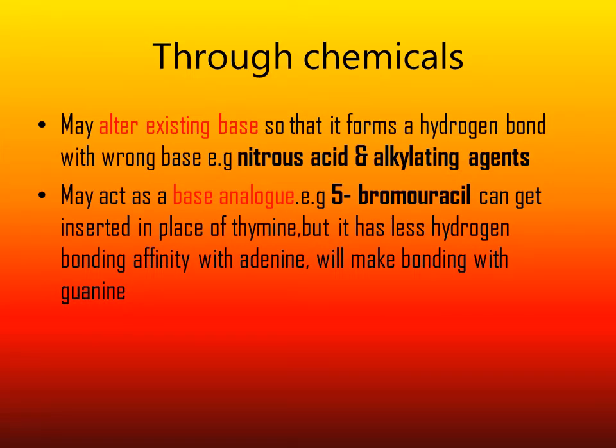The mutation can be through chemicals. How can it happen? It may alter an existing base so that it forms a hydrogen bond with a wrong base, like nitrous acid or alkylating agents. They may act as a base analog, that is, having similarity with the base, like 5-bromouracil can get inserted in place of thymine, but it has less hydrogen bonding affinity with adenine and will make bonding with guanine. So here is a change in the linkage between the purines and pyrimidines.